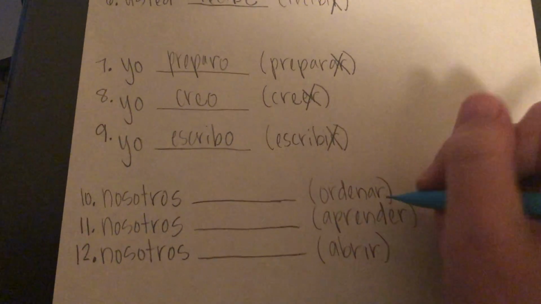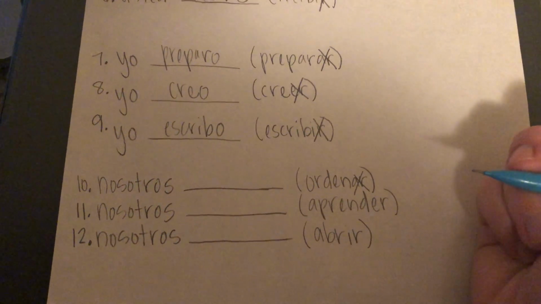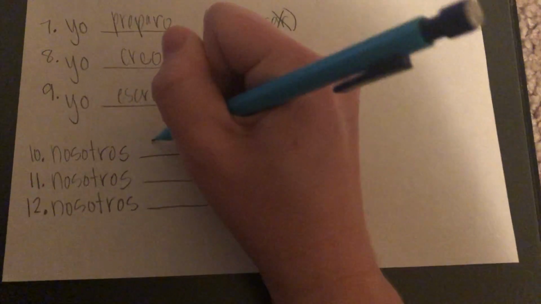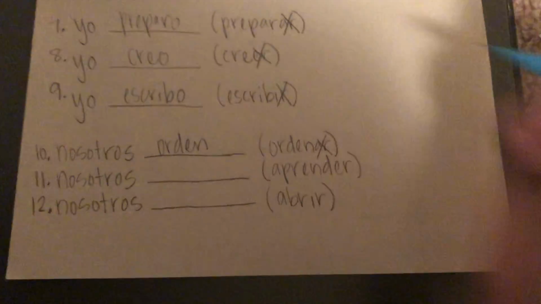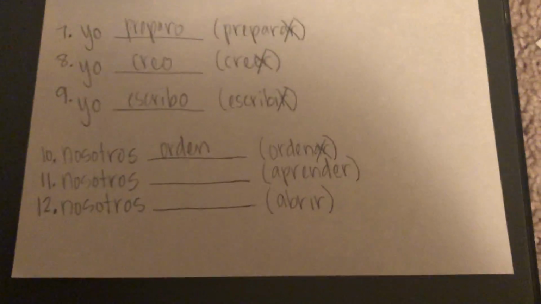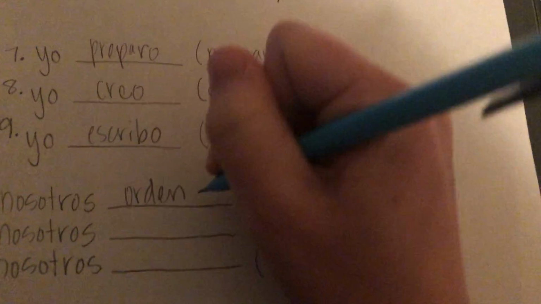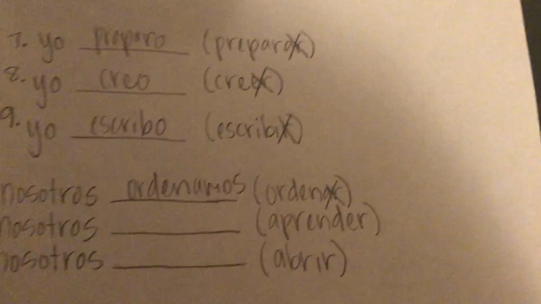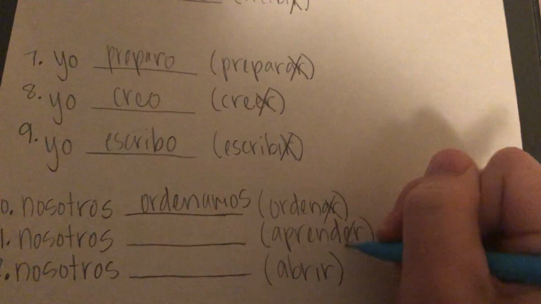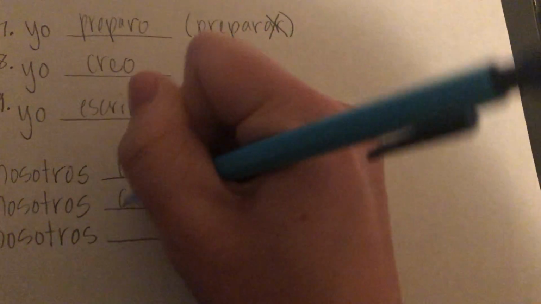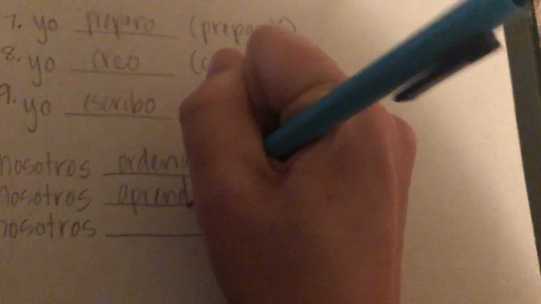All right, so for number 10, you're going to chop off the AR for to order, and you're going to get orden. And since this is an AR verb, we're going to go to the we box, and we're going to use amos. So, ordenamos. For aprender, we're going to chop off our ER, and we get aprend.